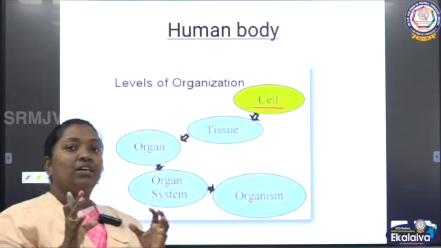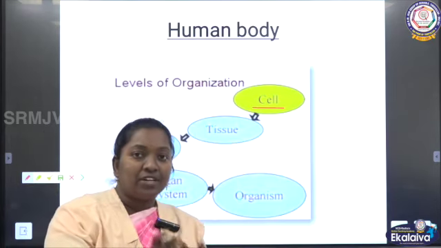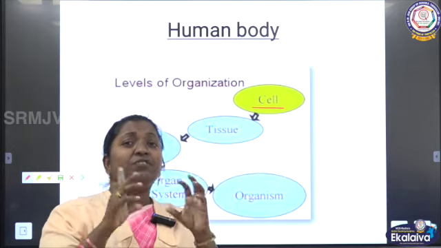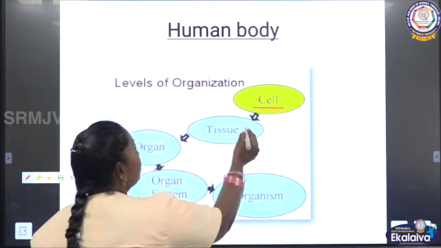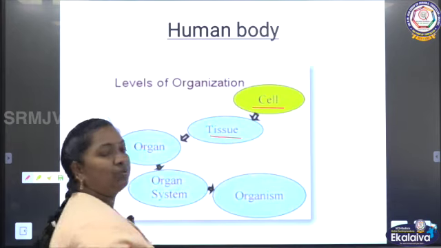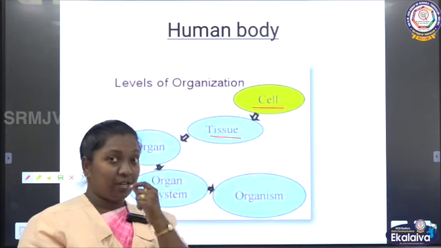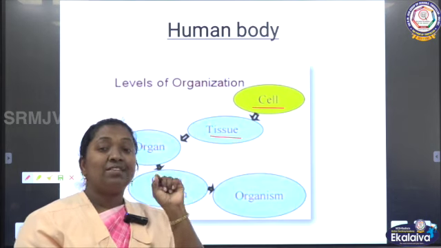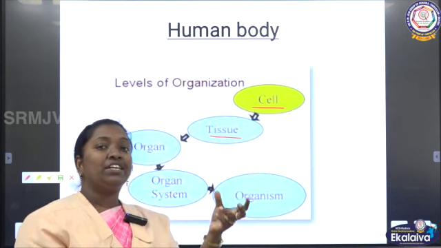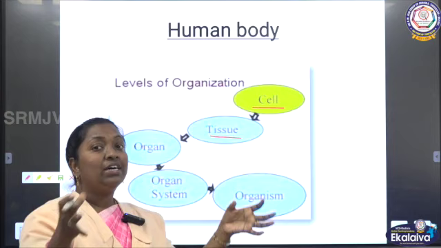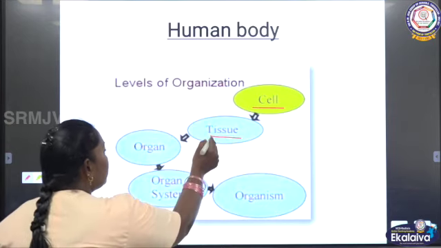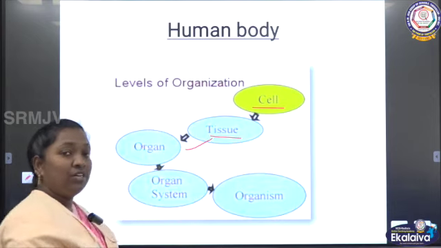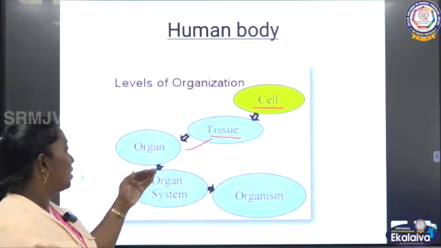Cells are of different kinds. Different cells which look similar, when they group together, form a tissue. So the human body is made up of cells. The cells are different, and the kinds of cells which look similar group together to form tissues. Tissues joined together produce an organ.